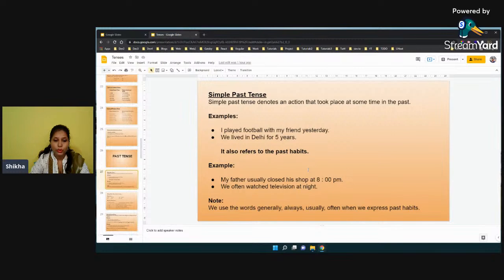So, we used to watch television at night. So in past form, we can say we often watched television at night, right? So when we express past habits, we generally use words like generally, always, usually, and often, right?